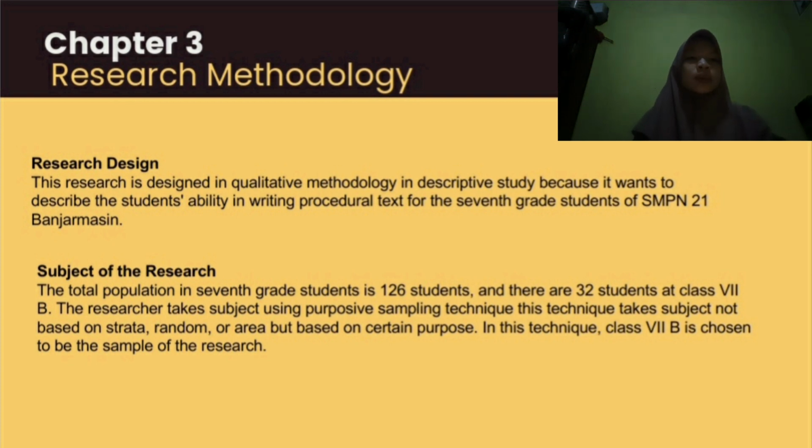The second one is subject of the research. The total population in 7th grade students is 126 students, and there are 32 students in class 7B. The researcher takes the subject using purposive sampling technique. This technique takes subjects not based on strata, random, or area but based on certain purposes. In this technique, class 7B is chosen to be the sample of the research.